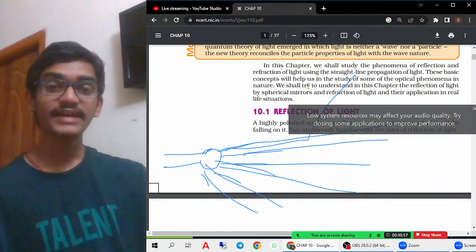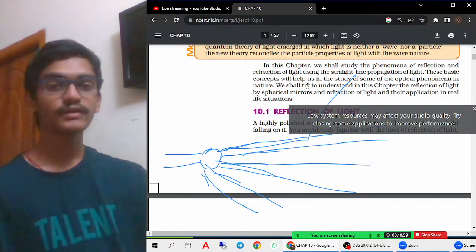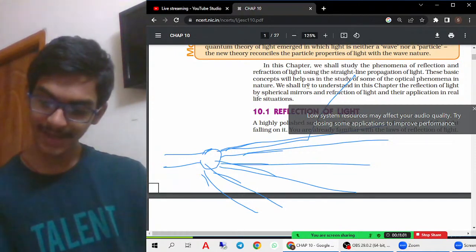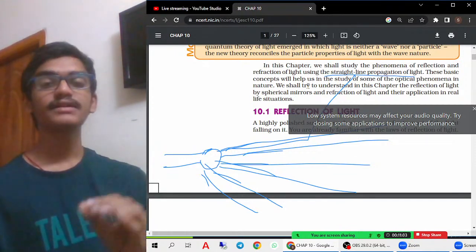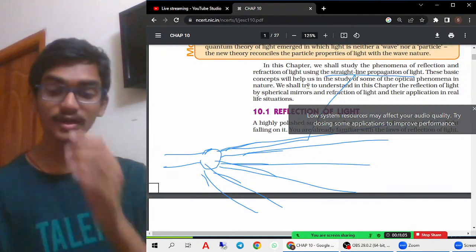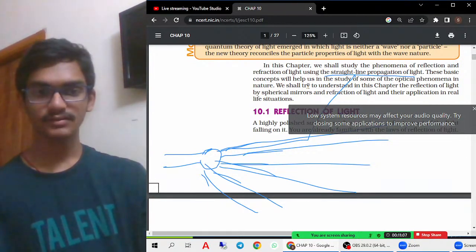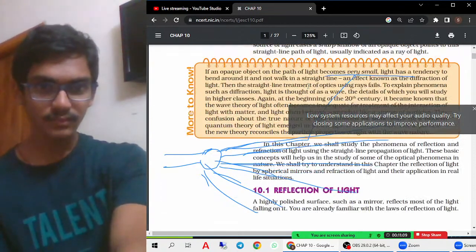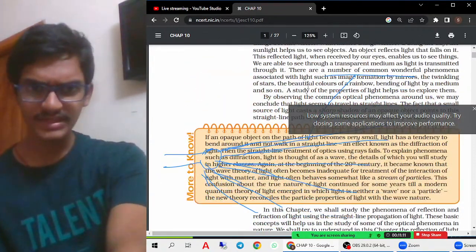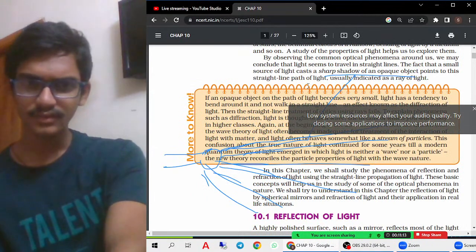That is called the rectilinear propagation of light rays, that is, straight line. So when light always travels in a straight line, that is called rectilinear propagation of light. But you must remember it. Then what else is given? Everything I told is given.